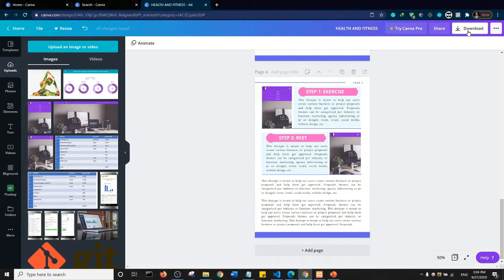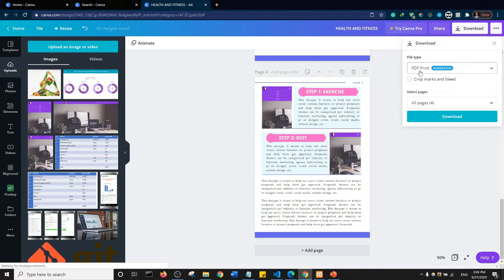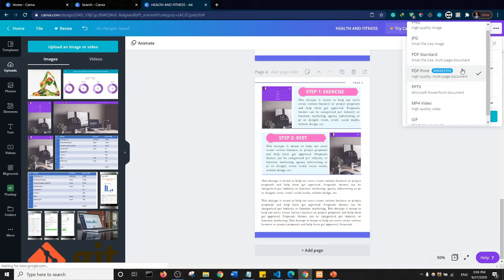So there's this download option here. If I click on it, you will see that the PDF print is actually suggested. Let's see if we have other options. So we actually have other options here: PNG, JPG, PDF standard, and PDF print, which is actually suggested because it's high quality.